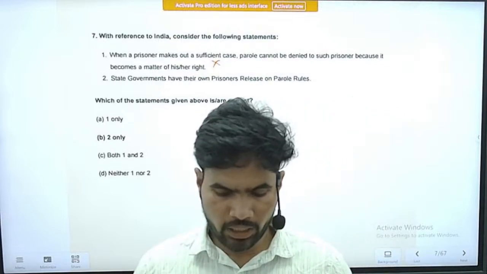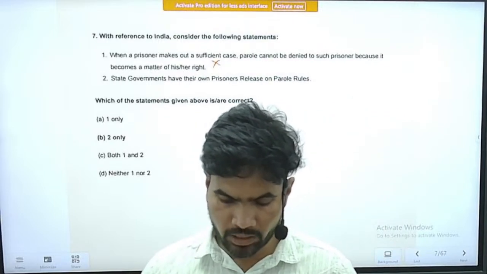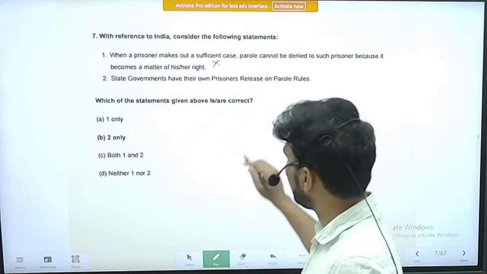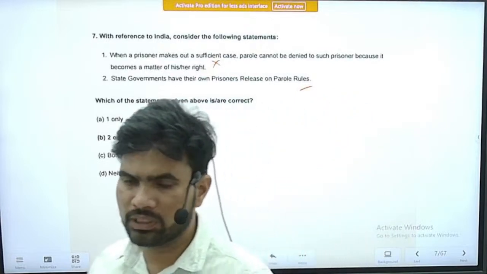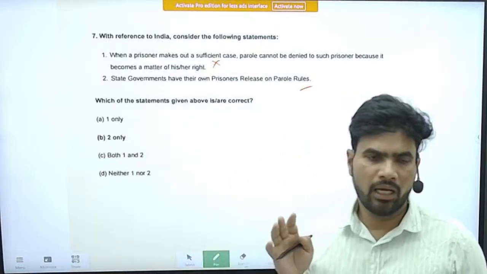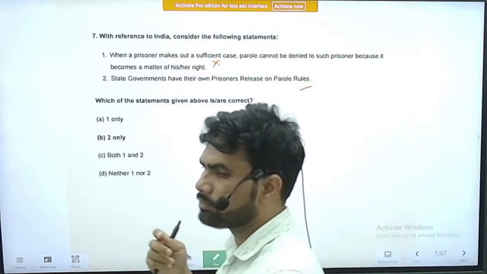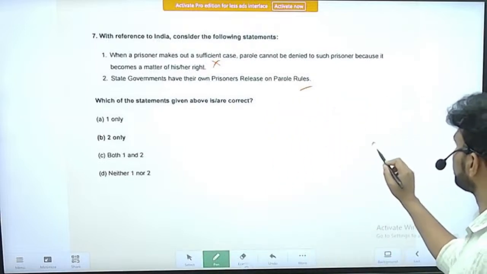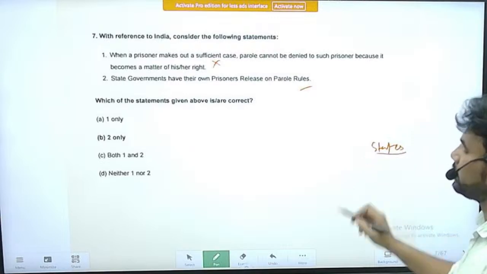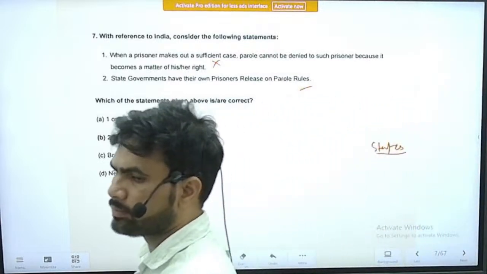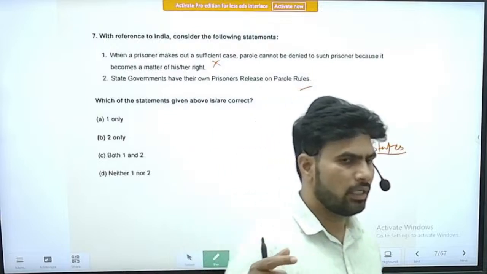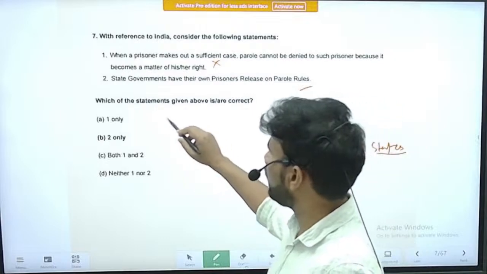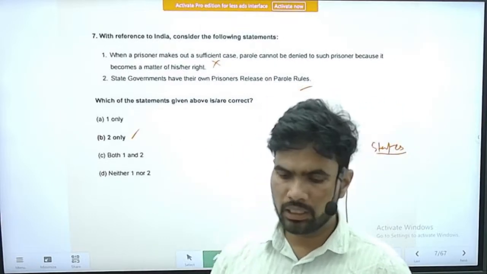Next is, state governments have their own prisoners release on parole rules. Yes, yesterday also we saw a question like this, on maintenance of jails, because this act was enacted during British times, which put the maintenance of jails and prisons in the states list. The power of maintenance of jails and prisons is mentioned in the states list among the 3 lists in the 7th Schedule. So this statement is correct. So the correct option is option B, only statement 2 is correct.